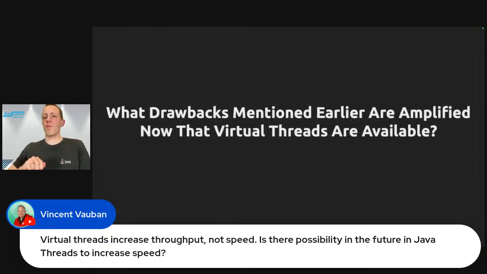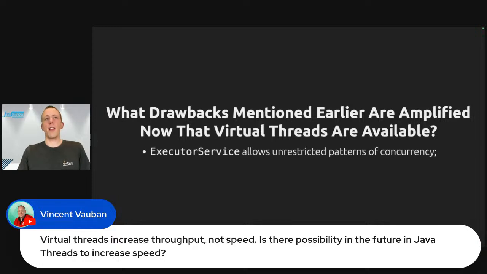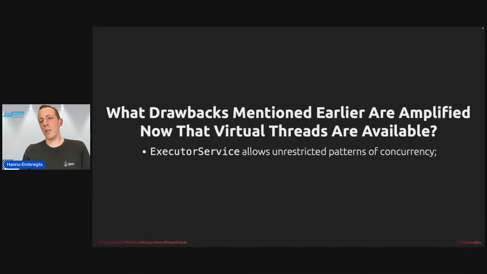Okay, so virtual threads are available now, and we've covered a few drawbacks in the talk up until now, and I'm curious to see what drawbacks will be amplified now that we have virtual threads available. And I think there are two of them. So like we said, ExecutorService allows unrestricted patterns of concurrency, right? The one-way jumps that I talked about, just like the goto statement in the BASIC language.